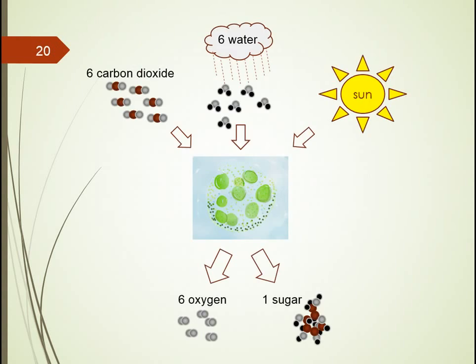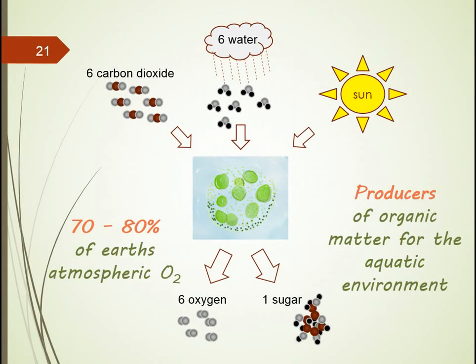Just as in plants, algae use the energy from the sun, the light energy, that works on water molecules. It releases the energy from these water molecules and thus forms oxygen. That released energy is then used to take 6 molecules of carbon dioxide and generate 1 molecule of sugar, a carbohydrate. Equally amazing, though, is that algae produce 70 to 80% of the Earth's atmospheric oxygen as a byproduct of this photosynthesis reaction.